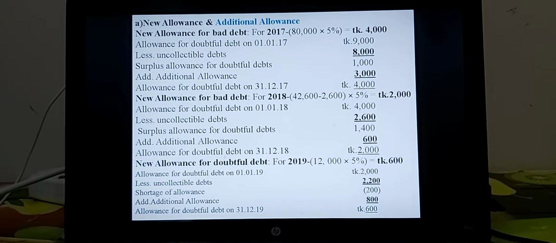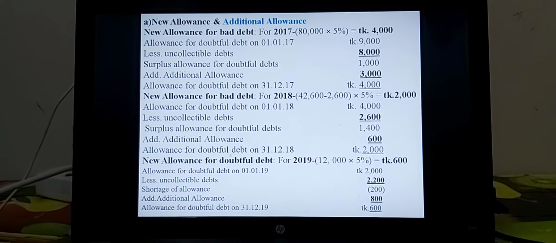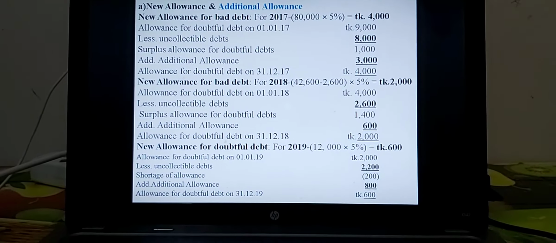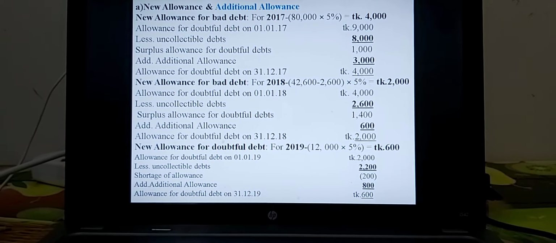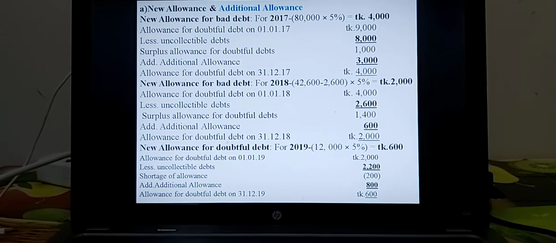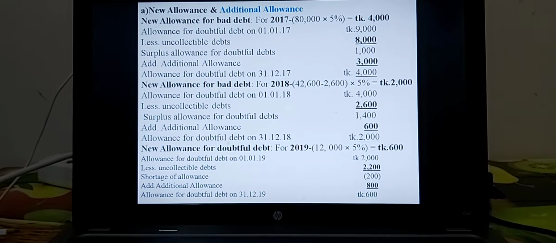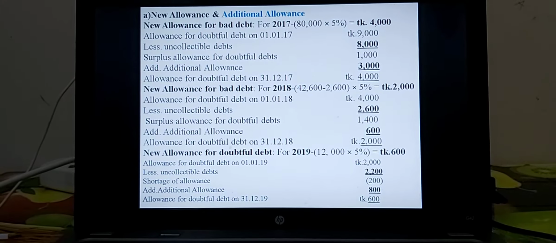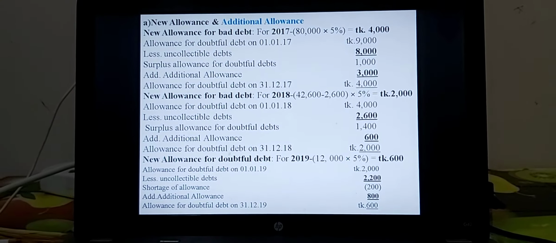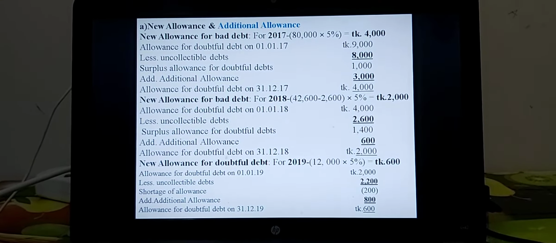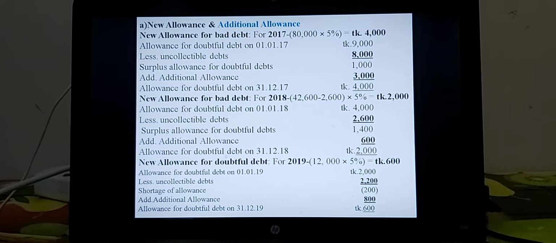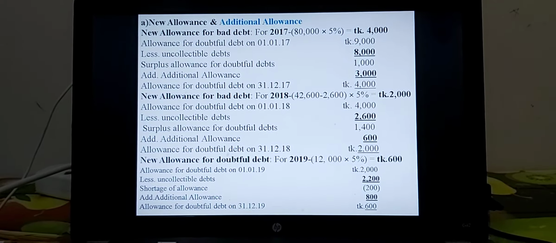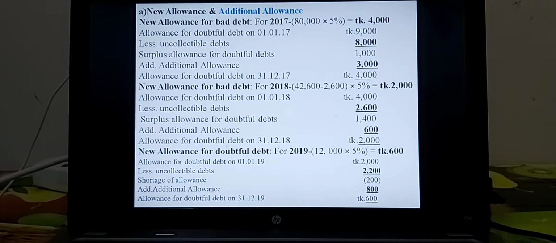In this year, 2,600 is to be totally unrecorded, so it is recorded to debtors. So net debtors to be determined, that is 42,600 minus 2,600 is equal to taka 40,000. Now new allowance for bad debt in 2018, 40,000 into 5% is equal to taka 2,000 in this year.